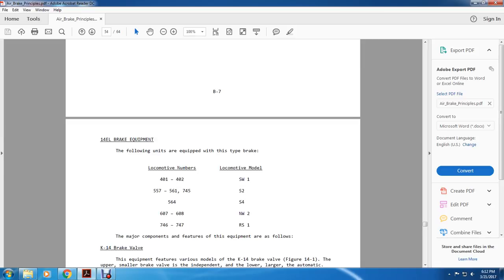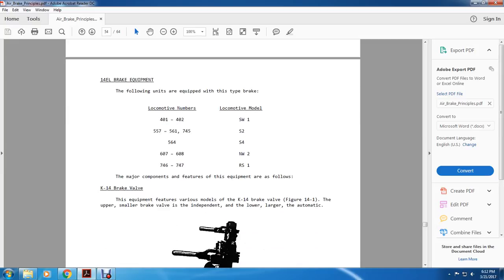The following units are equipped with this type of brake: 401 to 402, switcher 1, 557 to 561 through 745, 72 model, 56 564 S4 model, 607 through 608 NW2 model, 746 through 747 the RS1 model. The major components featured with the equipment are as follows: the K14 brake equipment.